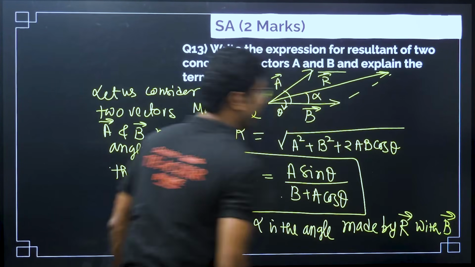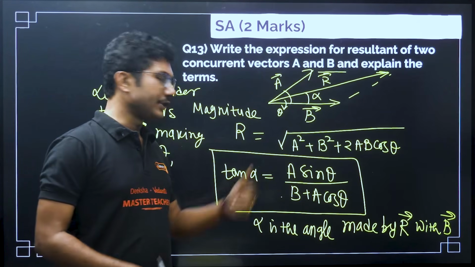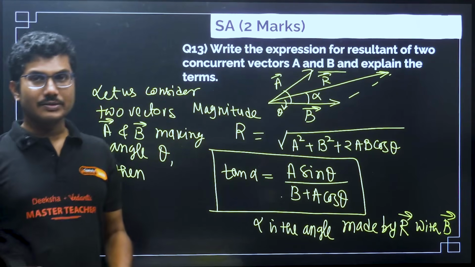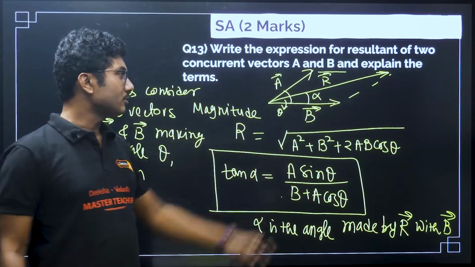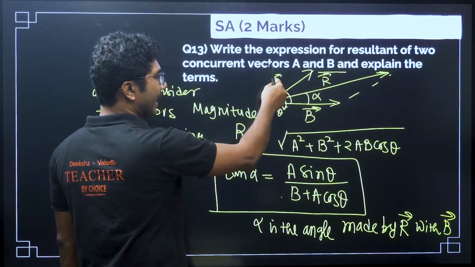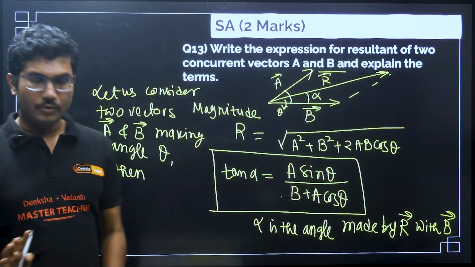Very, very important. If you take this angle as alpha, the expression will change. Here we are taking the angle with B, that is why it is A sin theta divided by A cos theta plus B. Okay. Clear?